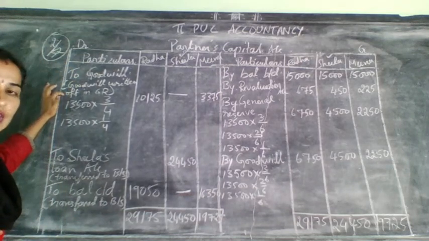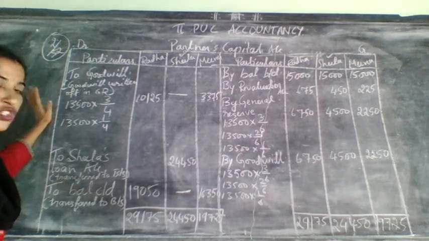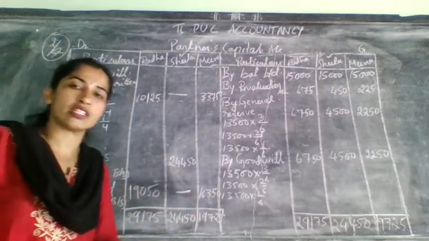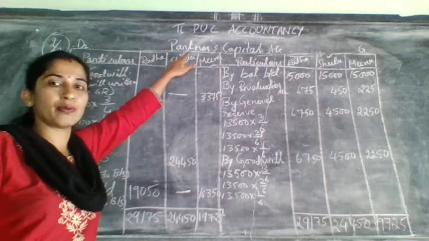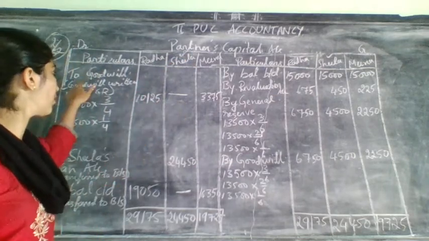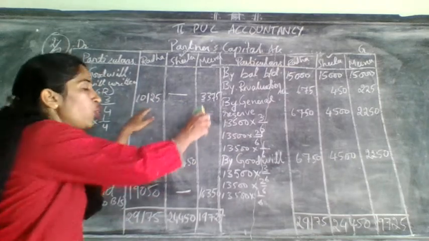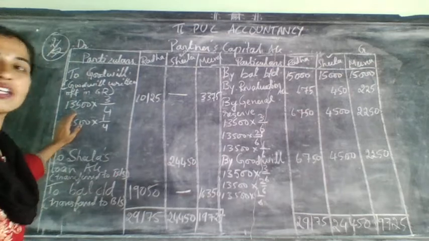You need to consider goodwill only. When goodwill was written off, write it in the bracket: goodwill written off in which ratio? Gain ratio. Here they have not given any gain ratio, so their old ratio itself will become the gain ratio. I told you to mark for the retiring partner. The retiring partner will not have any entry regarding written off. This written off is related to the remaining partners. So the remaining partners in which ratio? Gain ratio.